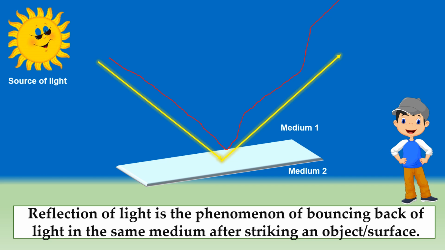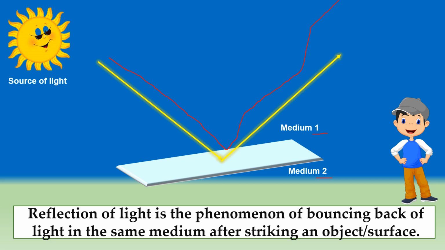Here is medium 1 and medium 2. The medium above this surface is medium 1, and below this surface is medium 2, and this surface we have taken as a plane mirror. The light has fallen on this surface and is reflecting back, meaning bouncing back in the same medium. So this phenomenon is known as reflection of light.